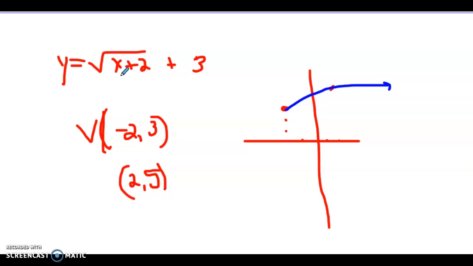If we picked x equals 7, that would give us 9. Square root of 9 is 3, plus 3 would be 6. So 7, 6 could be another one that we plot. So that's going to put us over here quite a bit, and maybe this should have gone up a little bit more to get to 7, 6. So the more points you can plot, the more accurate your graph will be. All right, good luck with today's problems.